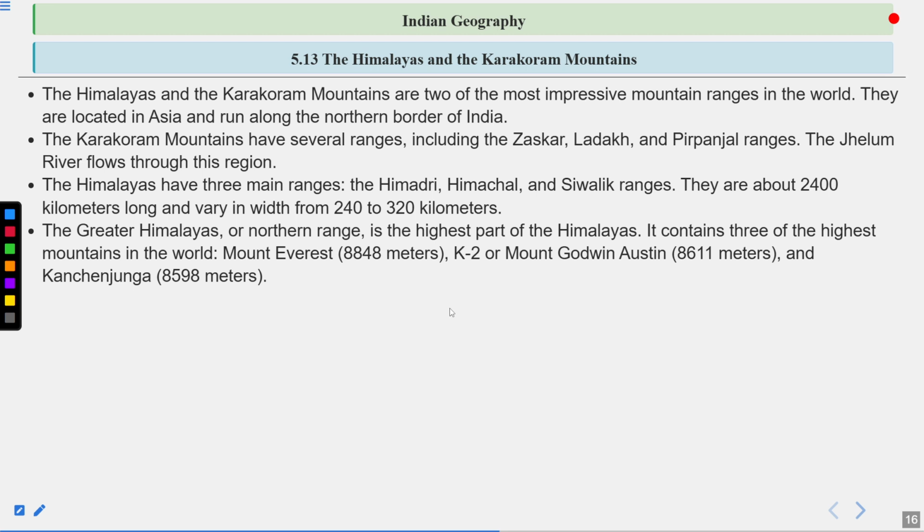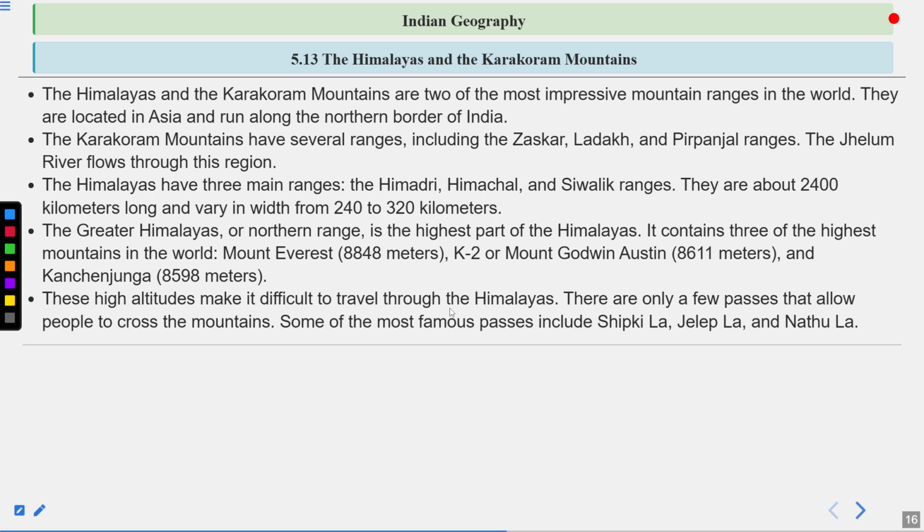Mount Everest's height is 8,848 meters. K2, or Mount Godwin Austen, height is 8,611 meters. And then Kanchenjunga, height is 8,598 meters.